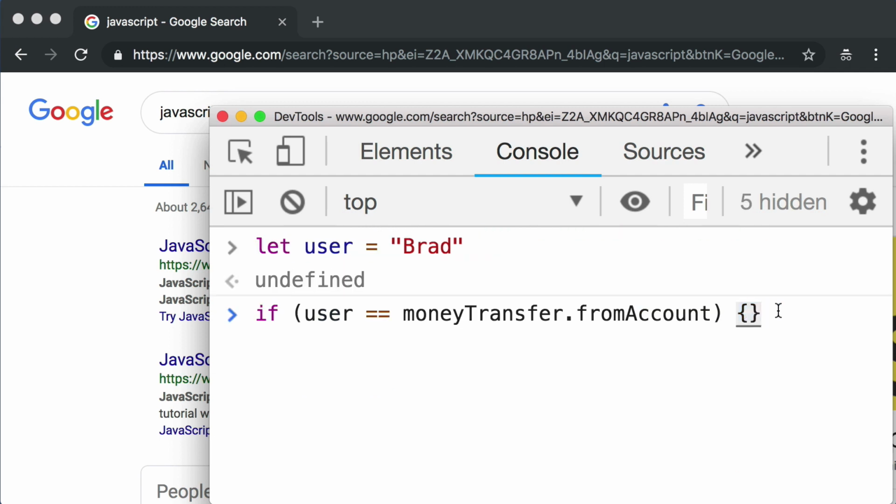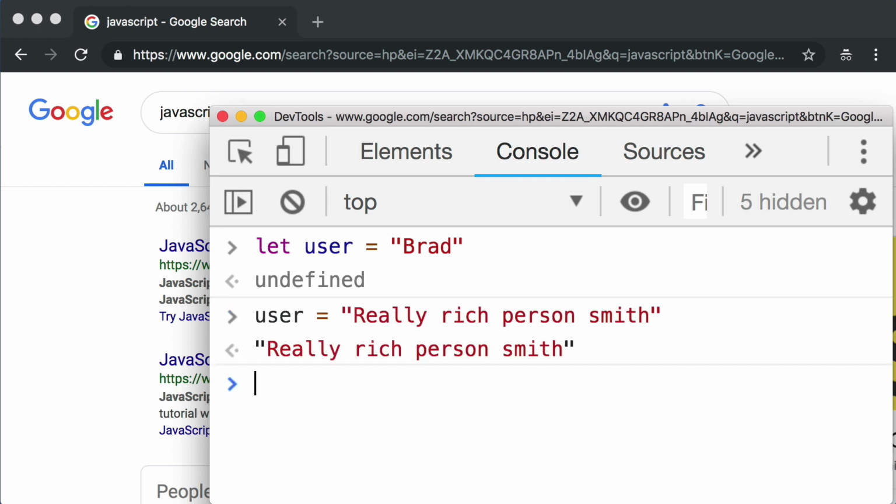Well, this line of thinking is good. This is similar to the line of thinking that we would use on the server side. The problem is just that we cannot rely on this on the client side or the web browser side or the user side. Because there's nothing stopping a malicious user from simply saying, well, user should equal really rich person Smith.